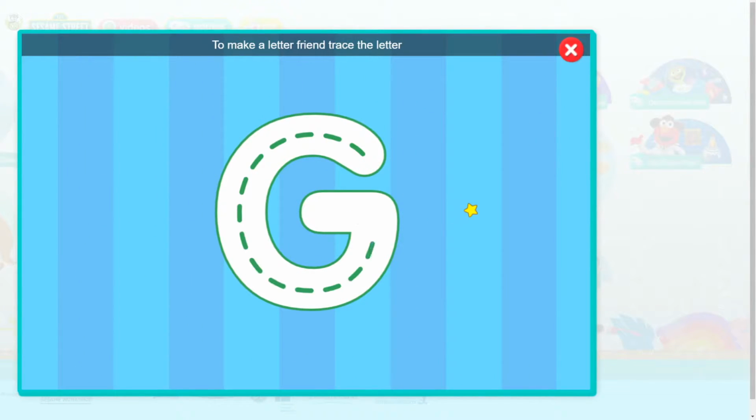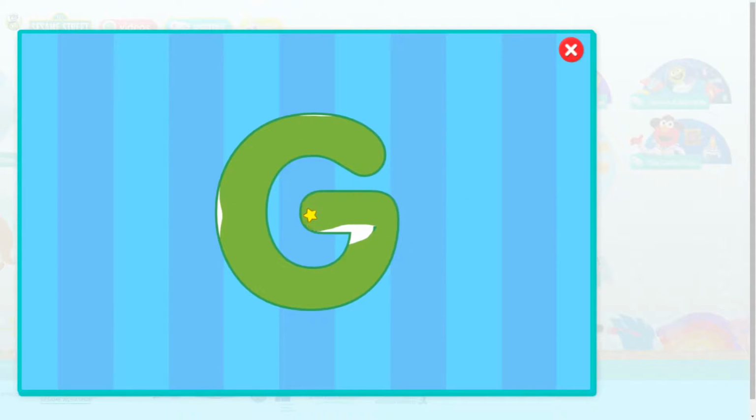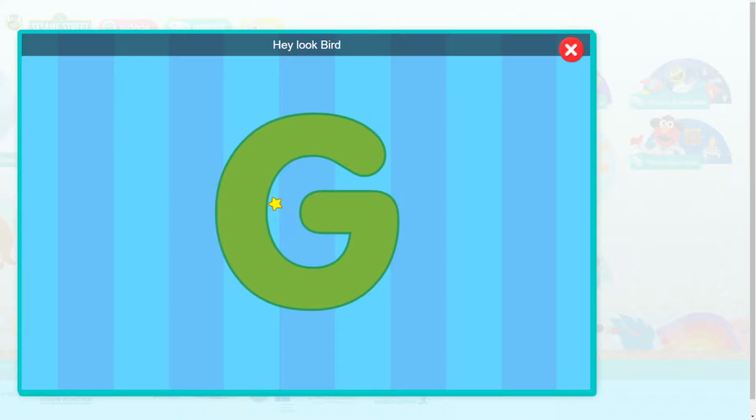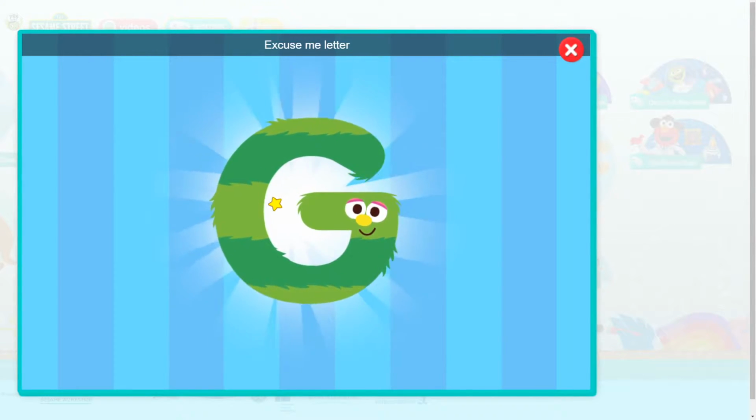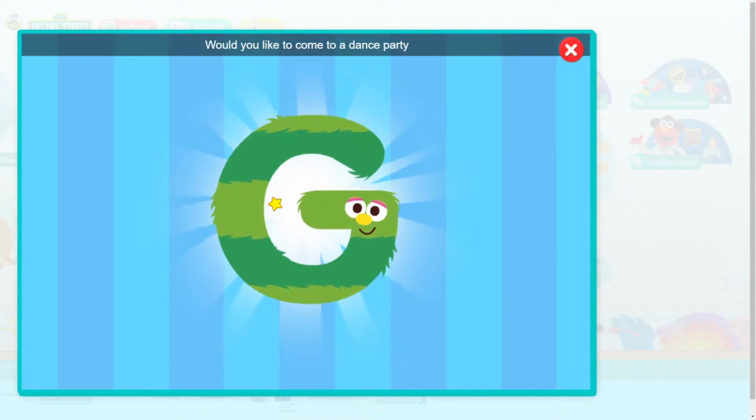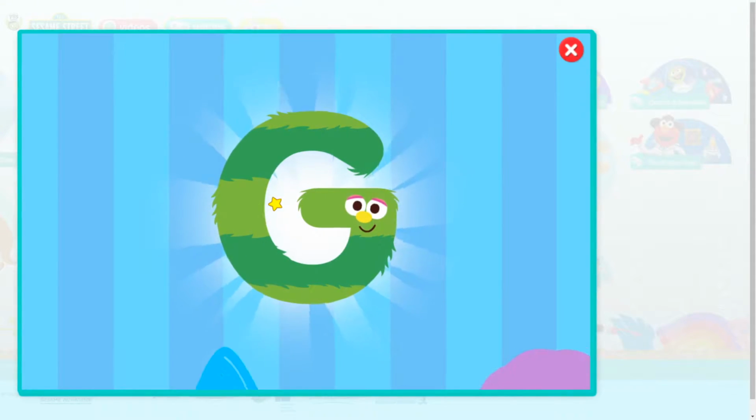To make a letter friend, trace the letter. Hey, look, Bird. It's the letter G. Excuse me, letter G. Would you like to come to a dance party? Giddy up, I'm game.